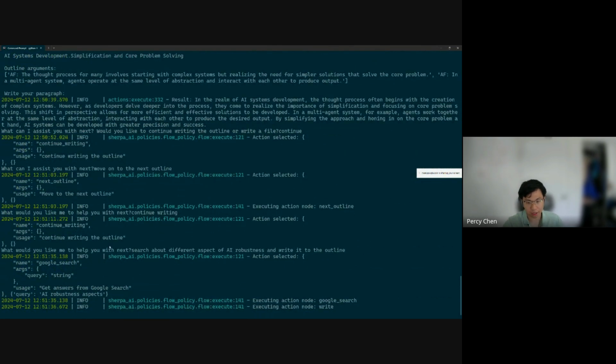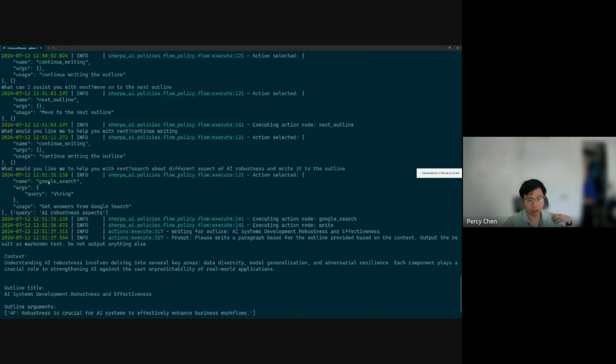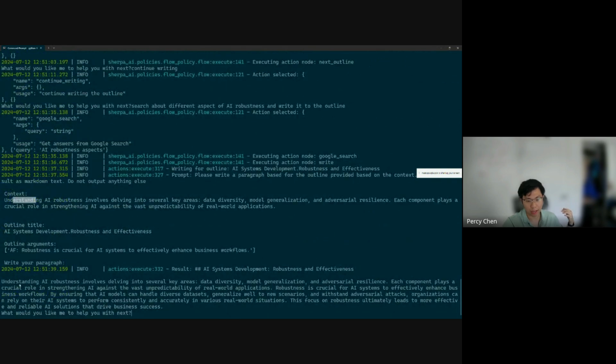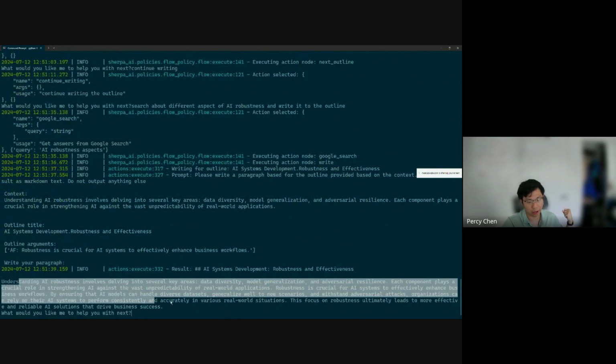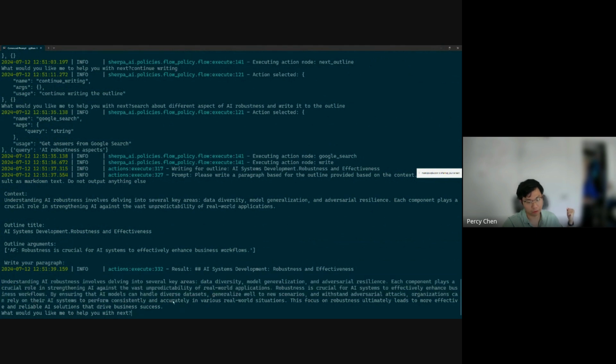Okay, so you can see here that this actually triggers a Google search action, which basically refines the query, then searches for information from Google, and then uses that information to write this part of the blog post. So now I've written two sections. I'm kind of okay with it. So let's say I want to write it to a file.